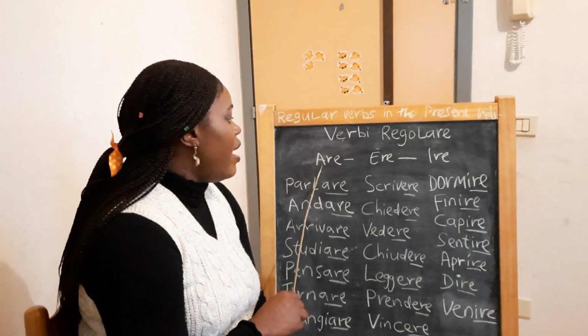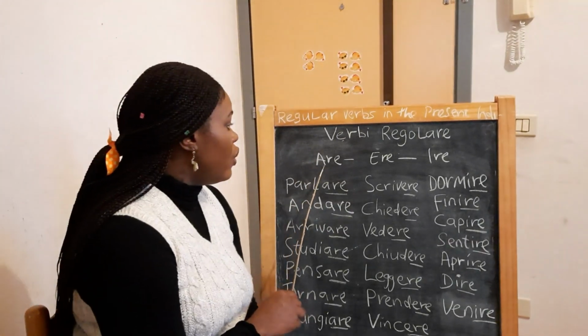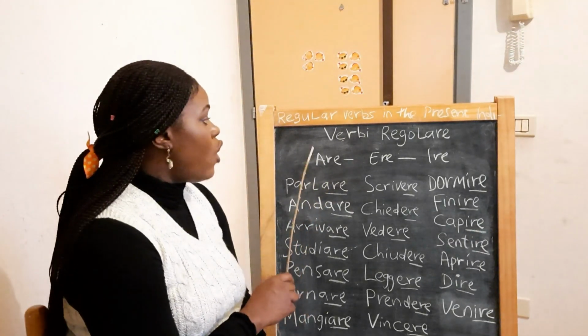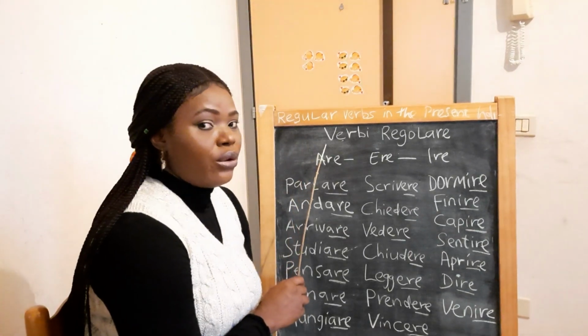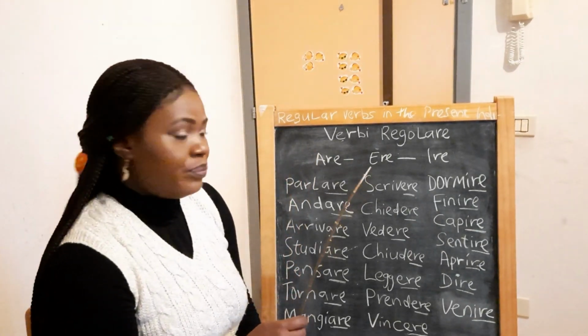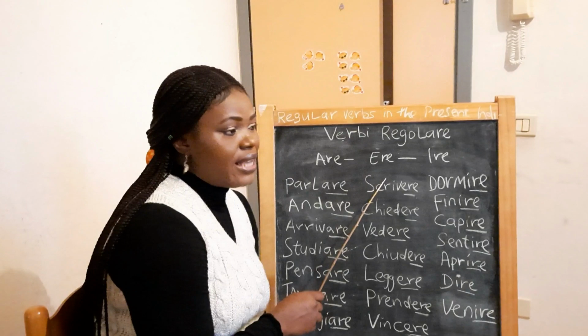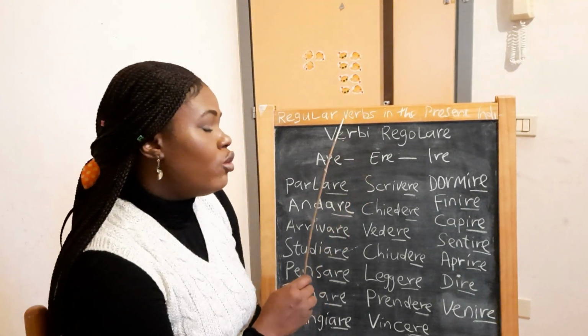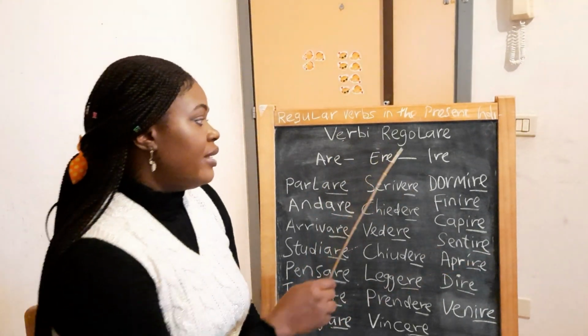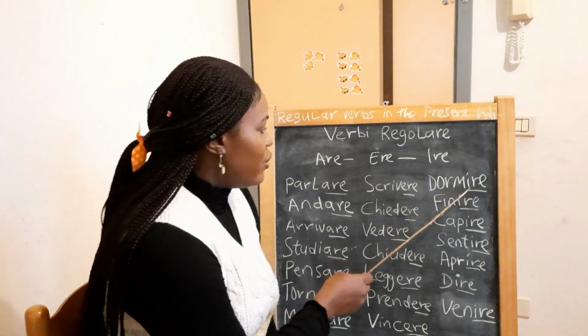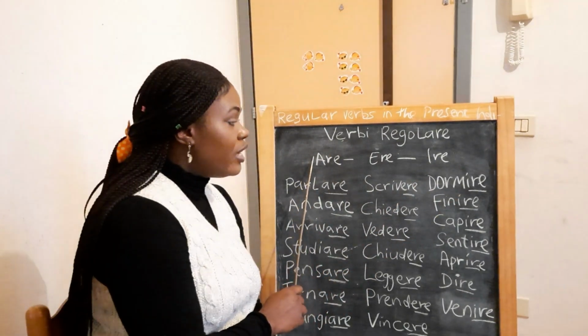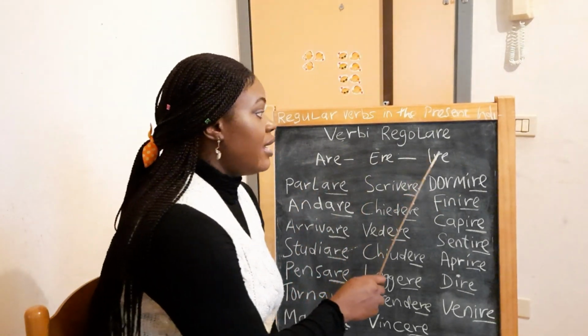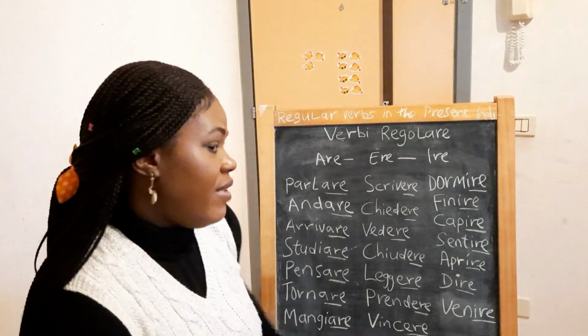The first verb, the one that ends with are, is called primo coniugazione, while the one that ends with ere is called secondo coniugazione. Terzo coniugazione: that is first conjugation, second conjugation, and third conjugation verbs.